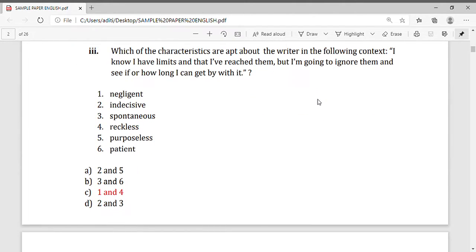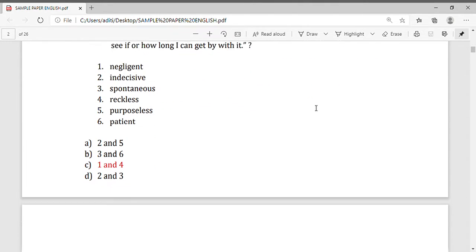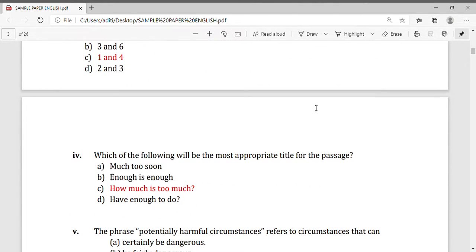Now question number 3, you can see which of the characteristics are about the writer of the following. Constant 1, known I have limits and that I haven't reached them. But I am going to ignore them and see if or how long I can get by with it. Okay. Now you can see the answer here. The answer is D, 1 and 4.